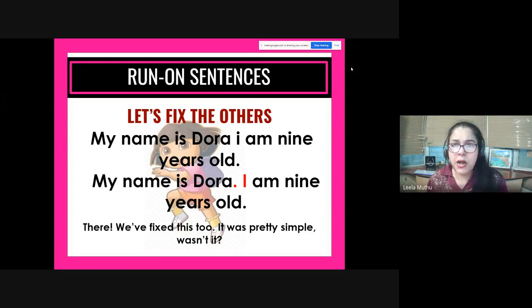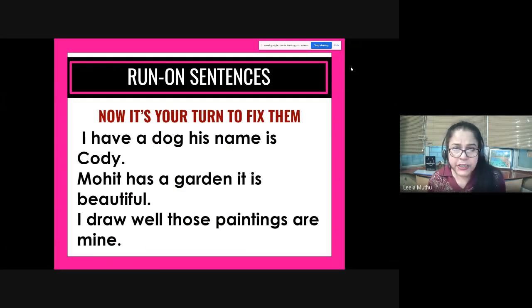My name is Dora. Full stop. The second idea expressed is her age. I am 9 years old. Okay, so I is a next sentence. I will start with a capital letter. So you fix the run-on sentence. And like I said, it was super simple. Pretend you're Superman and you're doing this at super fast speed. I have a dog, his name is Cody, which is true. I do have a dog, full stop. His name is Cody is the second part of the sentence where his starts with a capital letter.